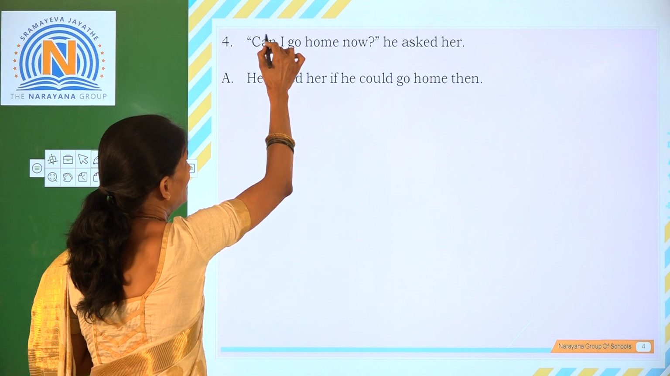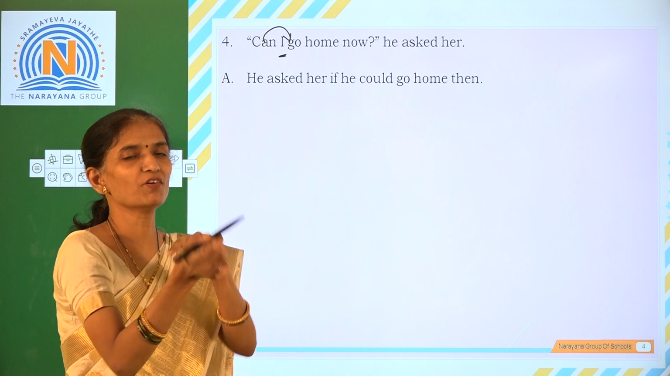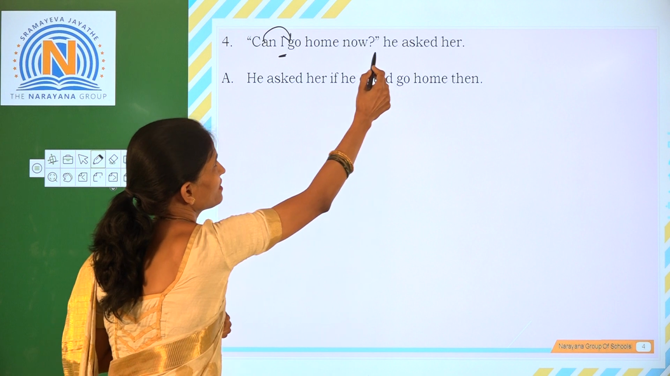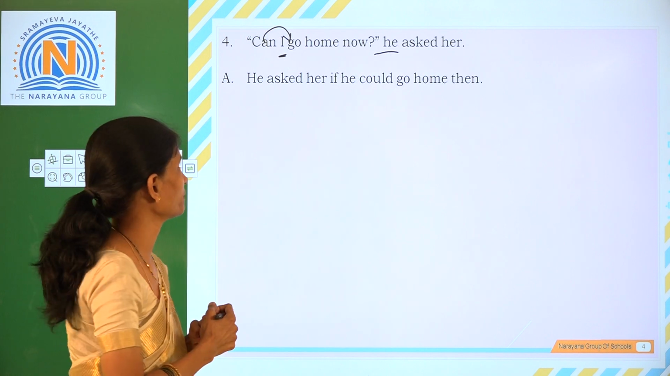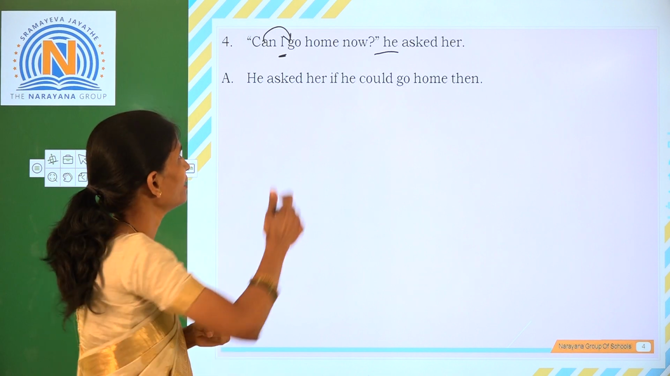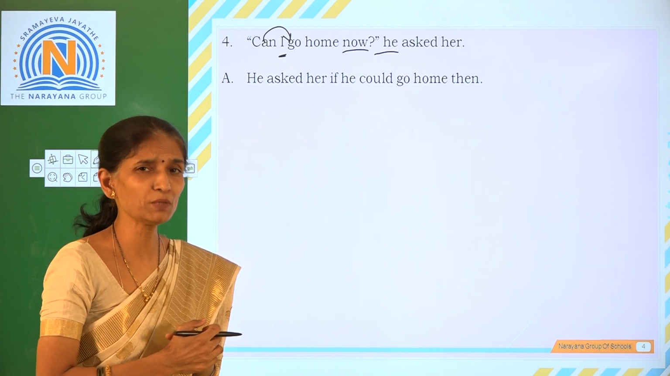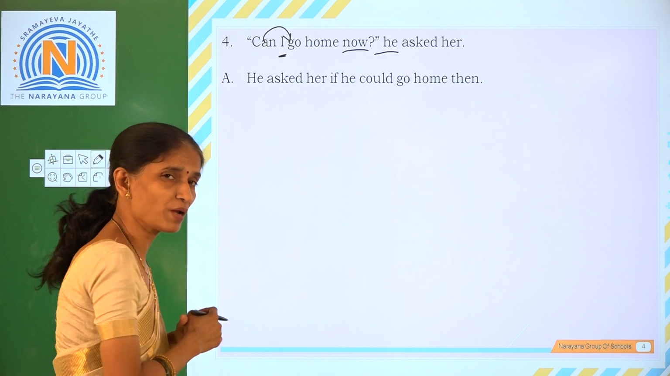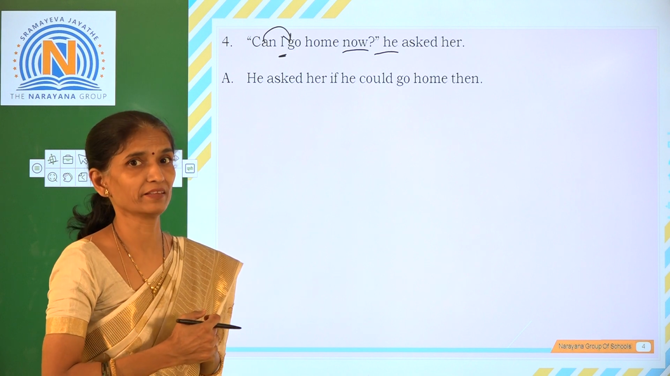So can I is the subject. When you write indirect speech, the verb should come after the subject. He asked her. So I here is he. So proper change of the pronoun also should occur. He asked her if he could go home then. Now is changed to then. The adverb of time now is changed to then. So, can I go home now? He asked her if he could go home then.